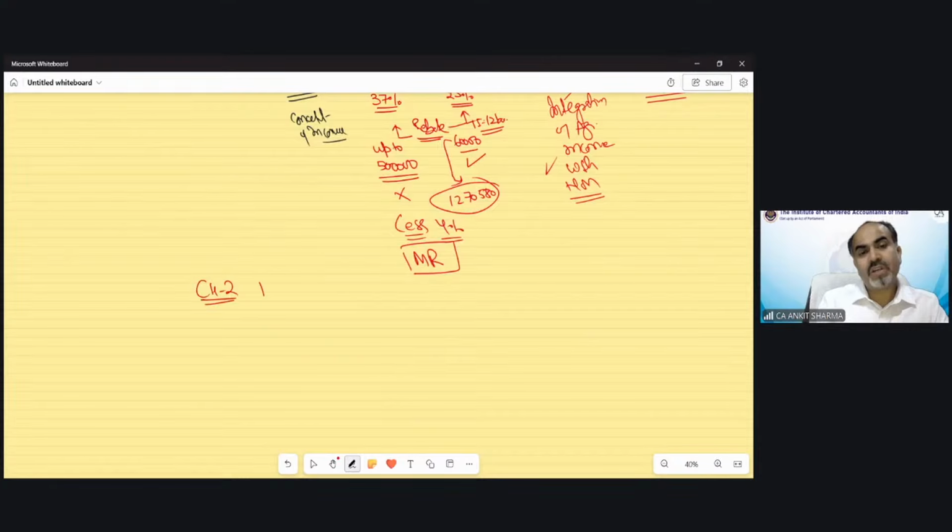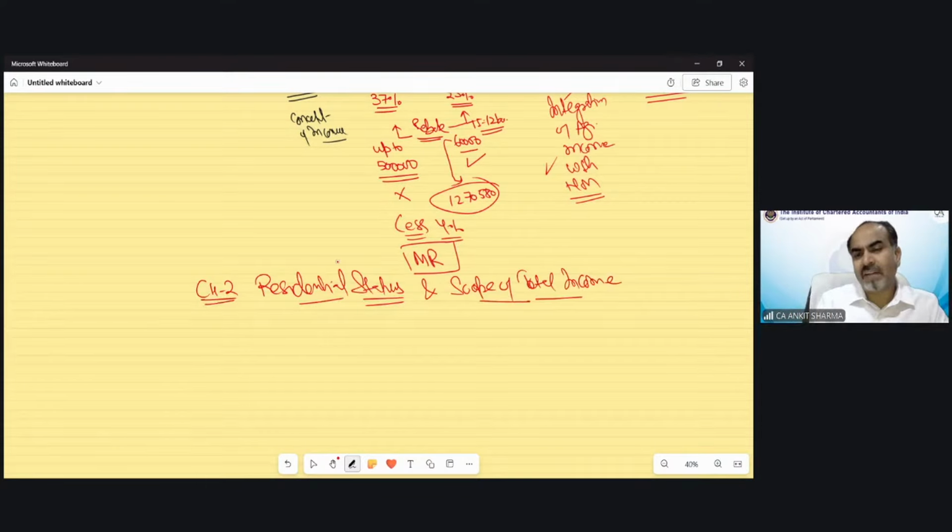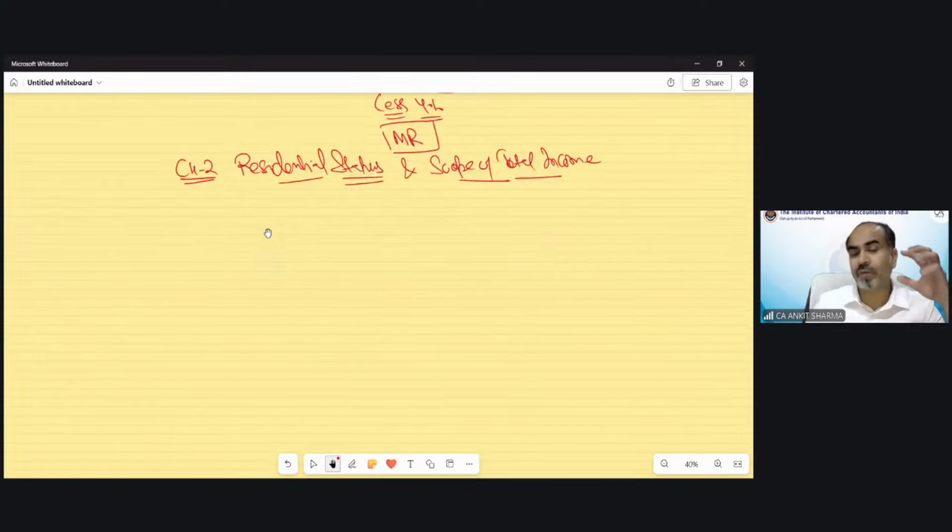Chapter 2 is for residential status and scope of total income. The provision we have already discussed is when any person would be a resident or non-resident, and the impact of his or her residential status would definitely impact the taxability of that person.